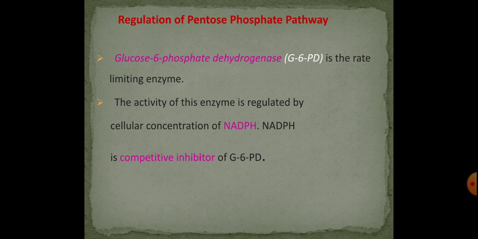Then regulation of pentose phosphate pathway. The glucose 6 phosphate dehydrogenase is a rate limiting enzyme of this pathway. The activity of this enzyme is regulated by cellular concentration of NADPH. The NADPH is competitive inhibitor of glucose 6 phosphate dehydrogenase. So the first enzyme, the first reaction of HMP shunt pathway itself is a regulatory reaction, and the enzyme is a regulatory enzyme of this pathway, which is totally dependent on the concentration of NADPH+H+ in the cell.